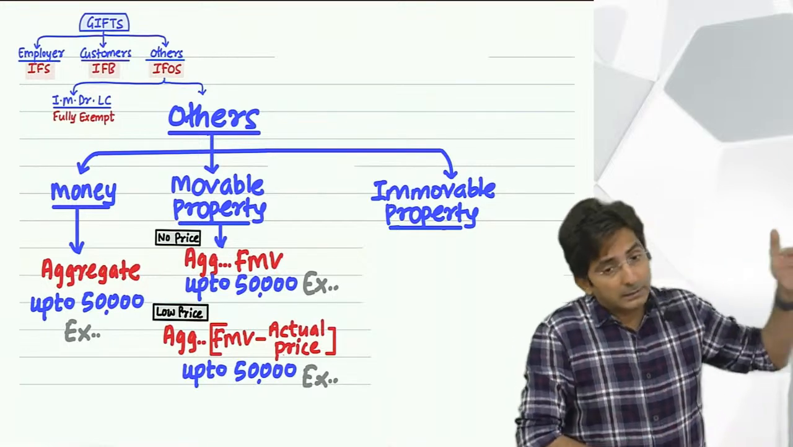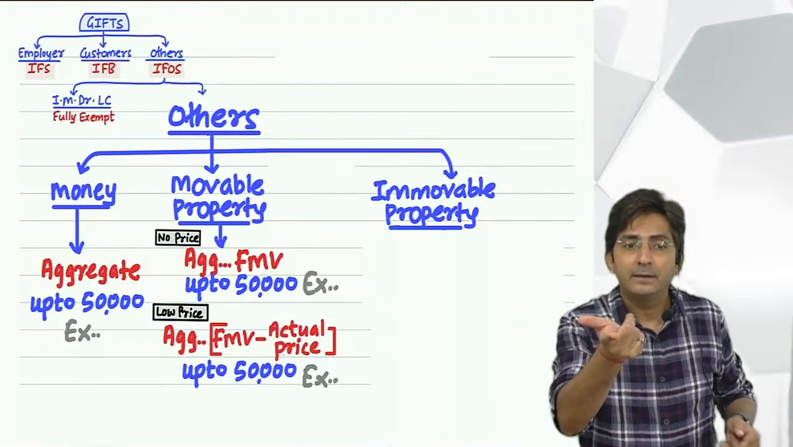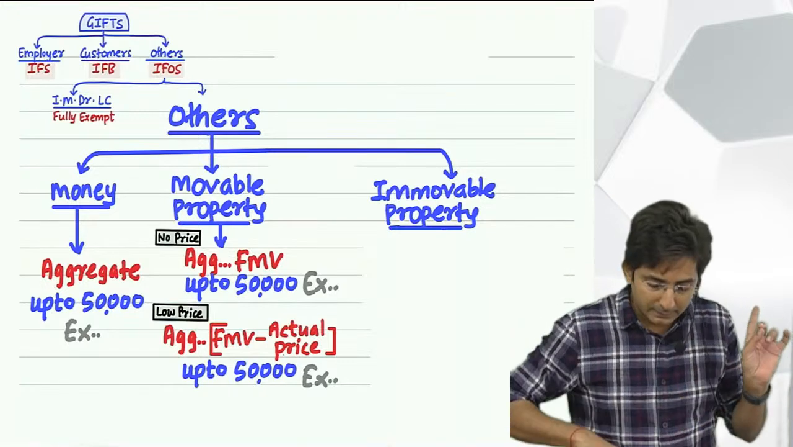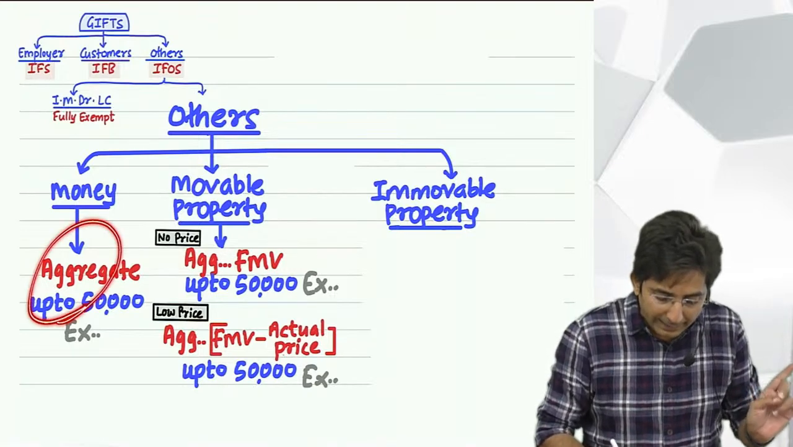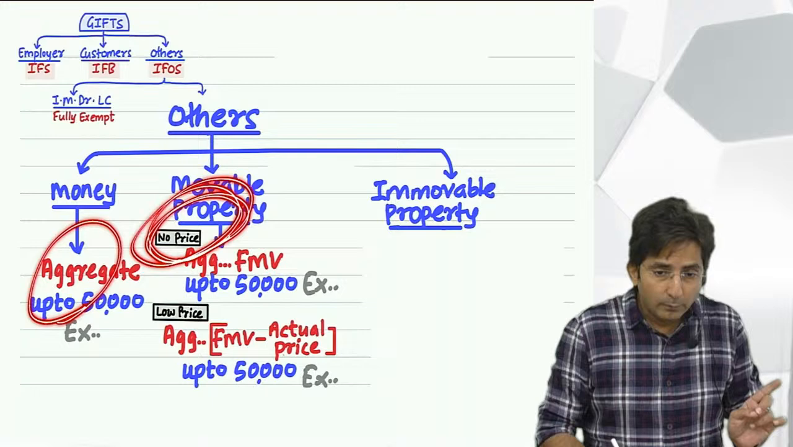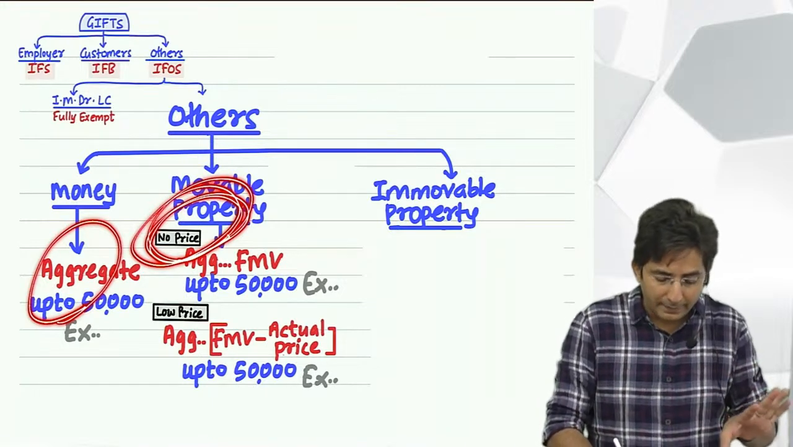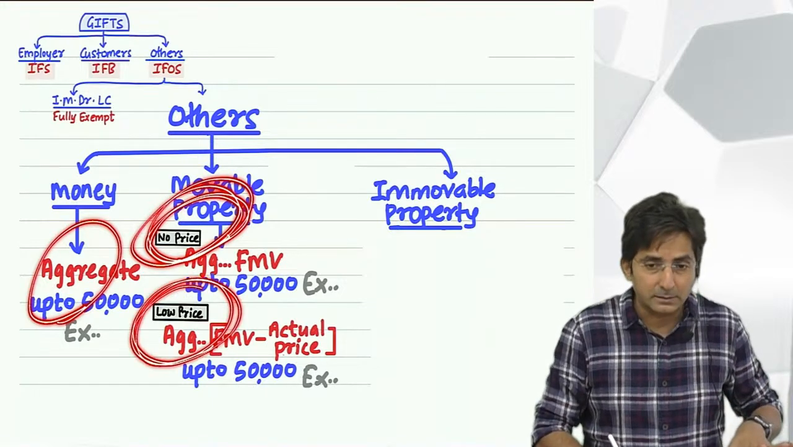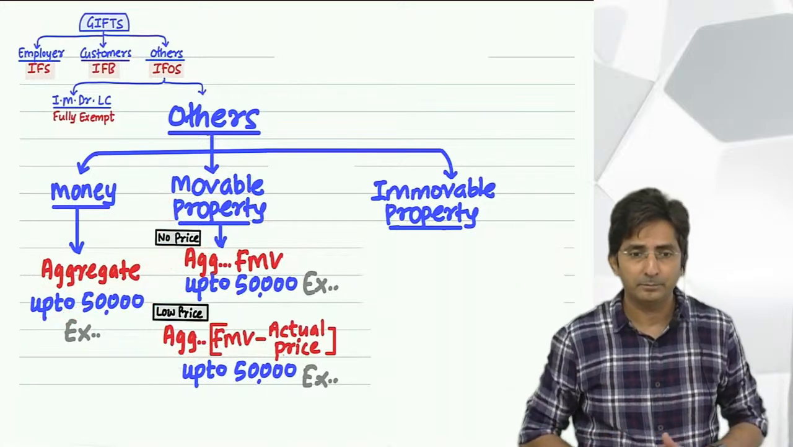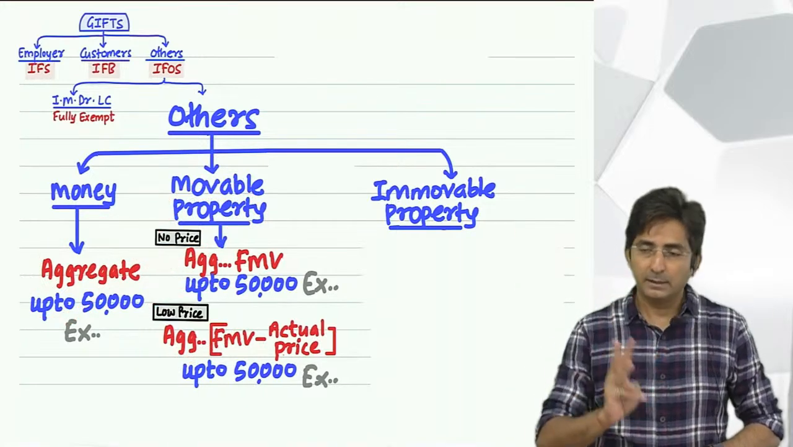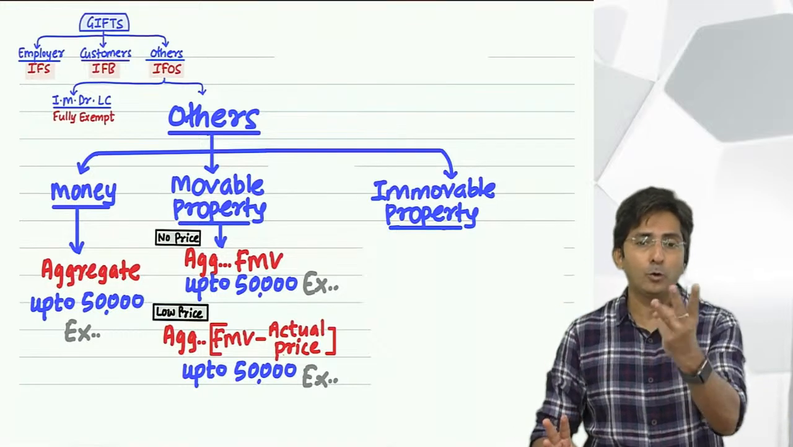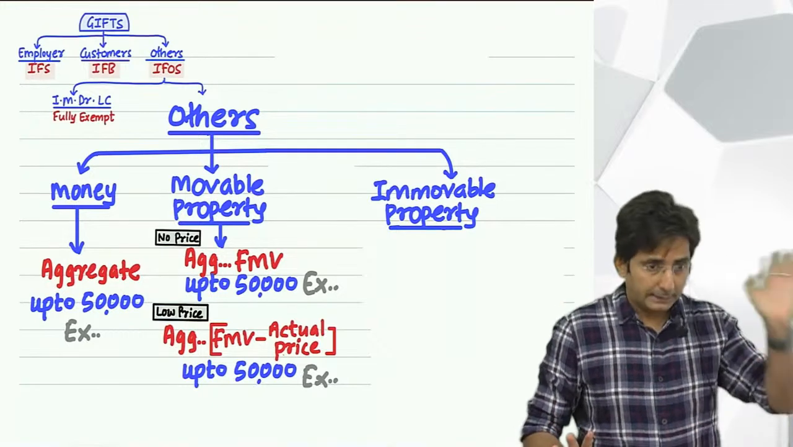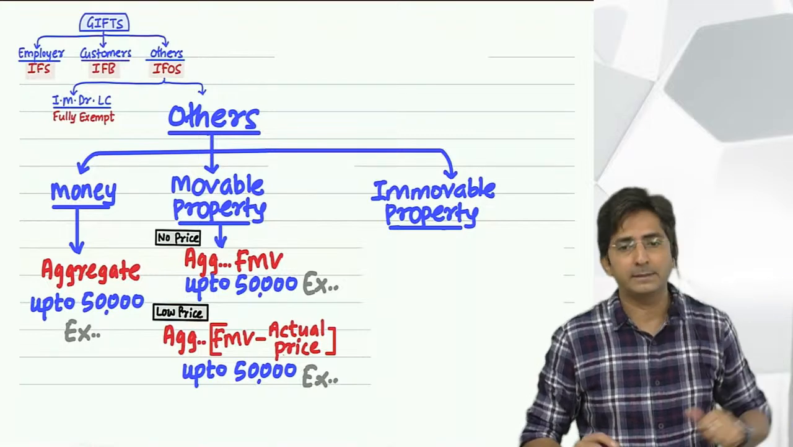And some other person gave me money. That also you keep different. See, aggregation of money, aggregation of no price movable property, and aggregation of low price movable property should be kept separate. So the answer: 3 people gave me money, 3 people gave me gold free of cost, 3 people gave me gold at a lower price.